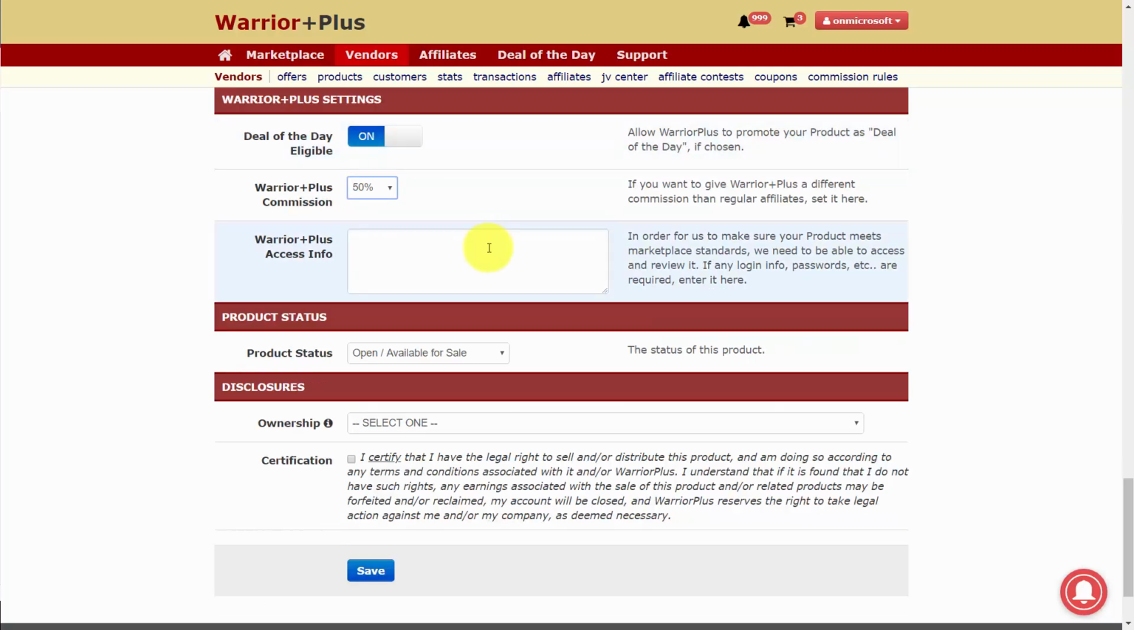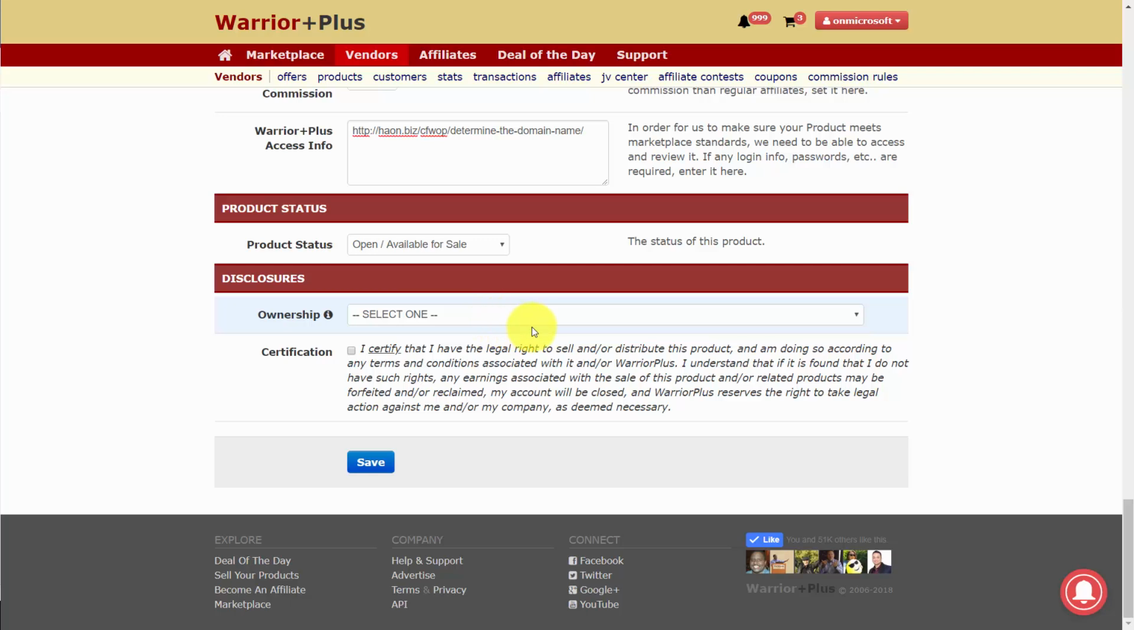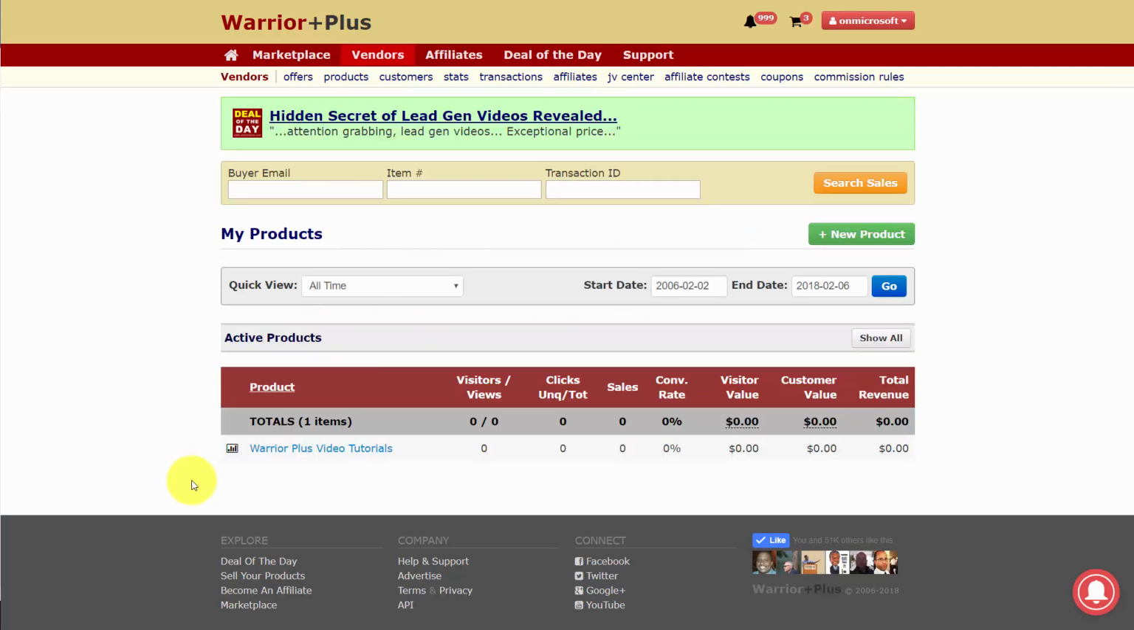And then for the approval process, you'll want to make sure to write in your URL to your download page so that those that review the products will be able to see your product and then approve your offer for public listing. You'll want to determine that your product is open and available for sale. And then the last thing that you'll need to do is disclose that you are the original creator of your product. And you can do that here in this area. Of course, do make sure that everything here applies to your situation. Once you do that, you're then going to click Save. And once you've done that, your product will then be added.